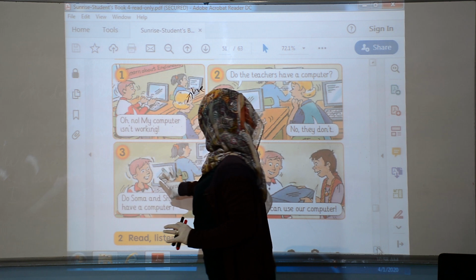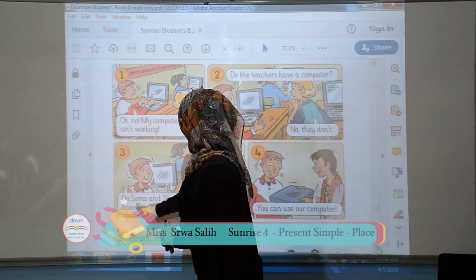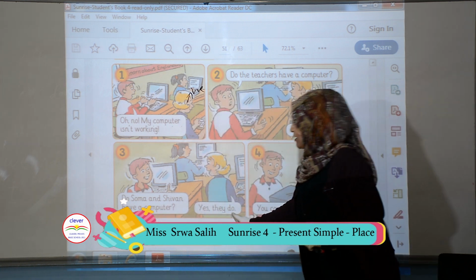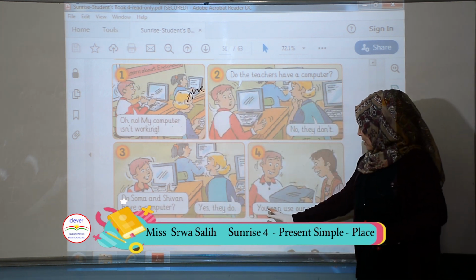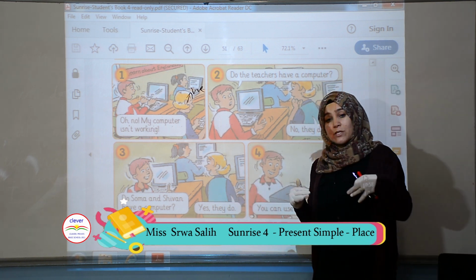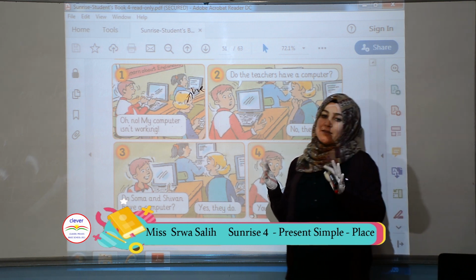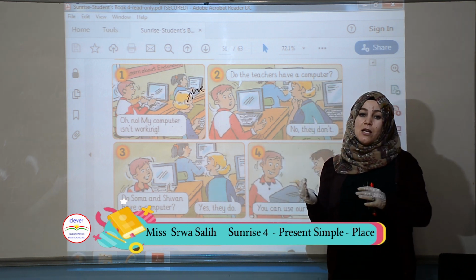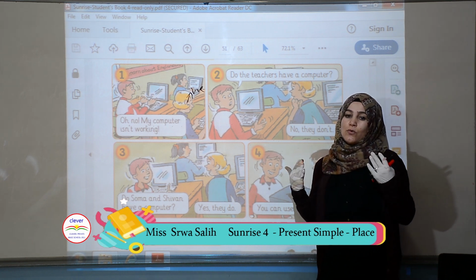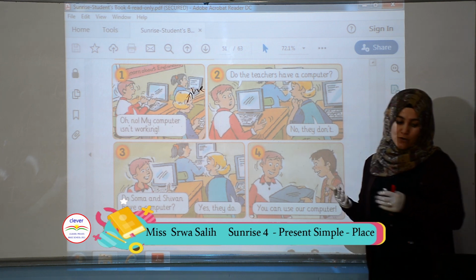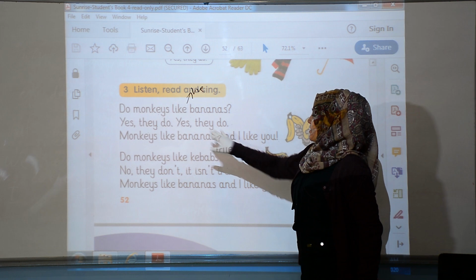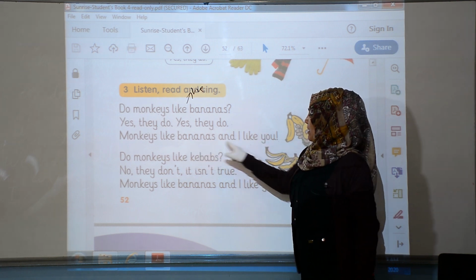And if we talk about this example, do Soma and Shivan have a computer? Yes, they do, okay? And you can use our computer. So we said that if our answer is positive, we will say yes, they do, yes, we do, yes, I do, yes, you do, okay? If it is negative, no, we don't, no, they don't, no, you don't, no, I don't. Just like this. For example, do monkeys like bananas? Yes, they do.